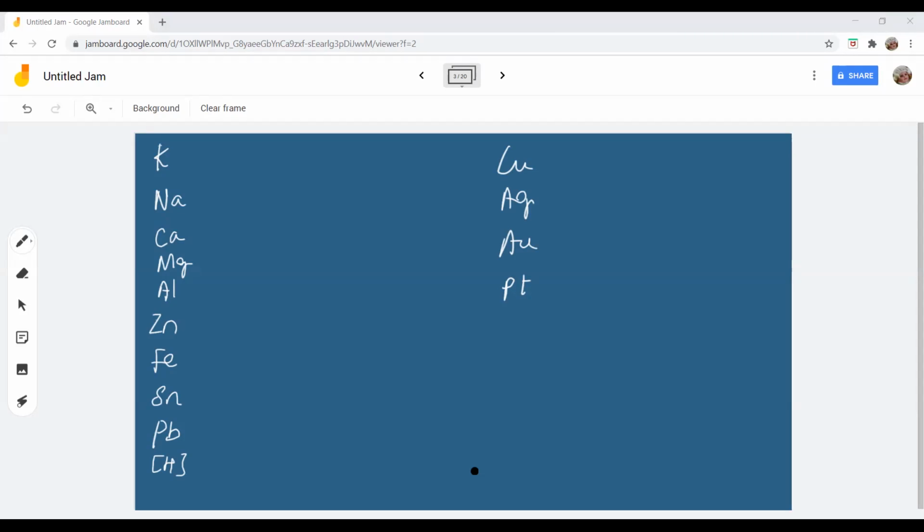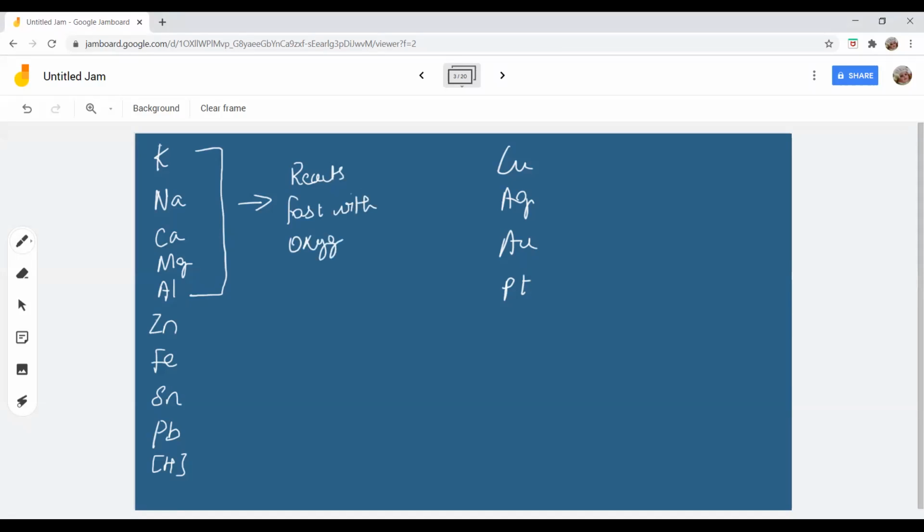Now what I'm trying to say is the reactivity series of a metal not only decides how fast the metal will react, it also decides the stability of a compound. Highly reactive metals react very fast. For example, potassium and sodium react vigorously with oxygen. The reactivity with oxygen varies like potassium, sodium, calcium, magnesium, aluminum. All these metals react fast with oxygen.